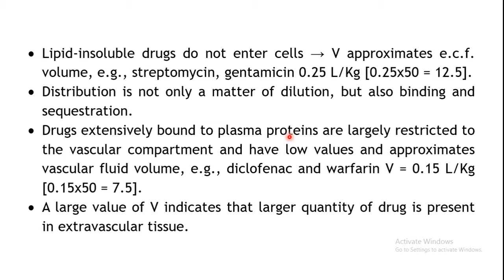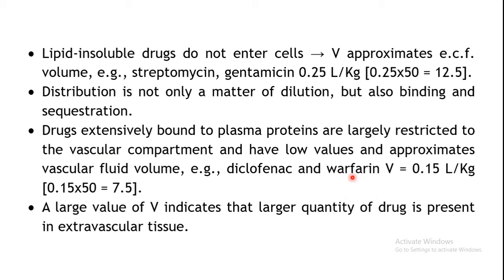Anything which is bound to the proteins cannot cross the membrane, right? Because the size is very big. So what will happen if a drug is extensively bound to the plasma proteins? It will remain restricted to the vascular compartment, that is, it will remain restricted to your blood. It will not be able to cross the membrane and reach the tissues. Okay, so what will happen? They will have low values of your volume of distribution, which will approximate round about the volume of the vascular fluid.